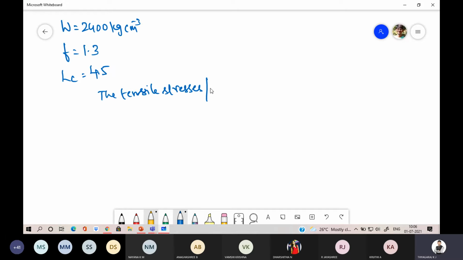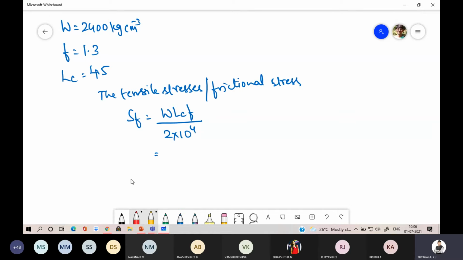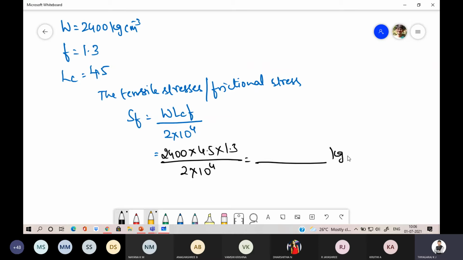Now the tensile stress, or frictional stress, SF is equal to WLCF divided by 2 into 10 power 4. Now W is 2400, LC is 4.5, F is 1.3, divided by 2 into 10 power 4. Calculate the value, which will be in terms of kg per centimeter square. 0.702.